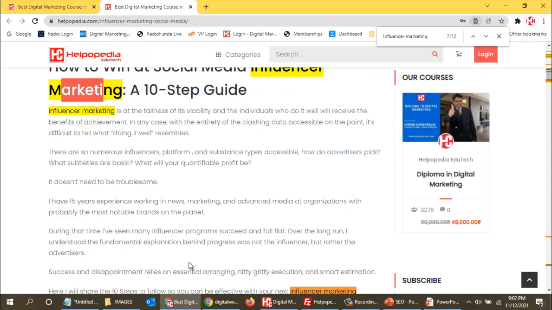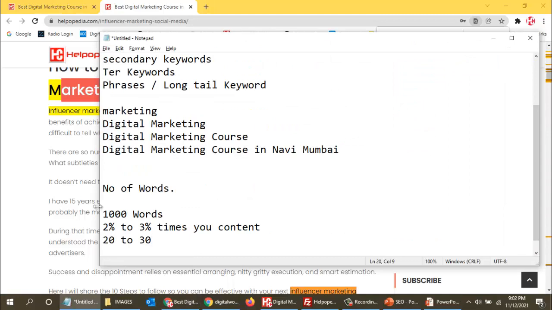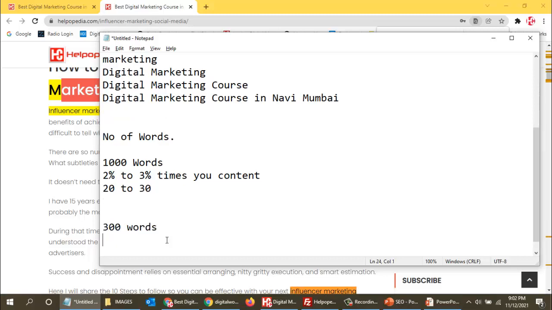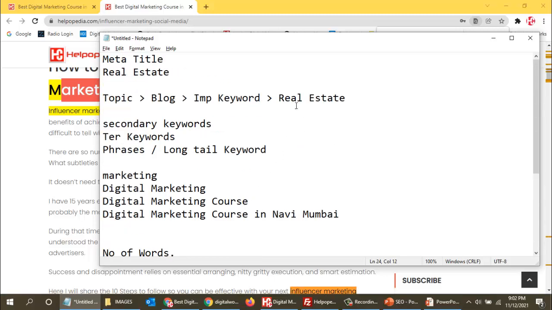Now if it is say 300 words, then how much do I have to use? 2% of this is how much? 2 threes are 6, so 6 times I can use it. Or if I calculate 3%, then I can use it 9 times. So 9 times I have to use my focus key phrase in my page.